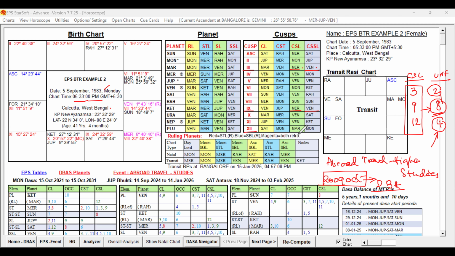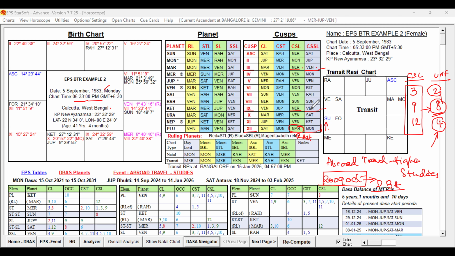Then 12th sublord is Mars, sub-sublord is Moon. It means it is in the ending stage. Sublord of the 12th house is Mars, sub-sublord is Moon. Just by increasing 1 minute in the birth time, this Mars can change to Rahu, right? But there will not be any impact on the ninth sublord and third sublord. That we have to keep in mind.